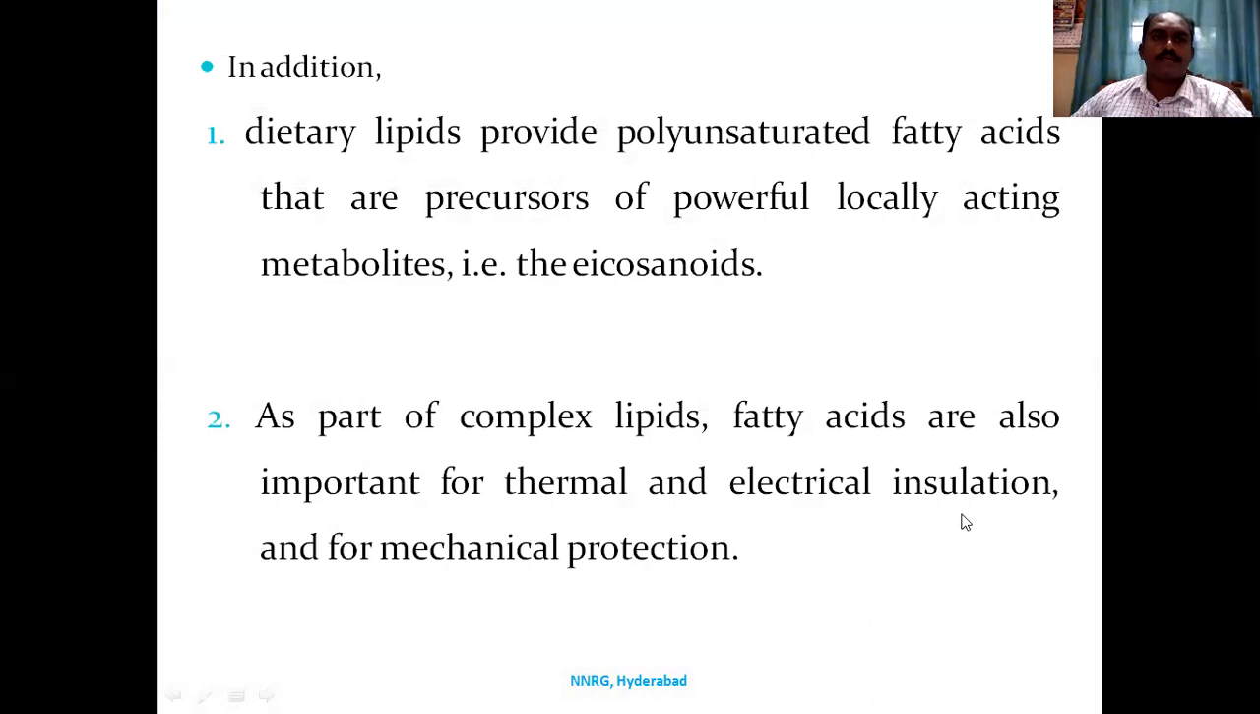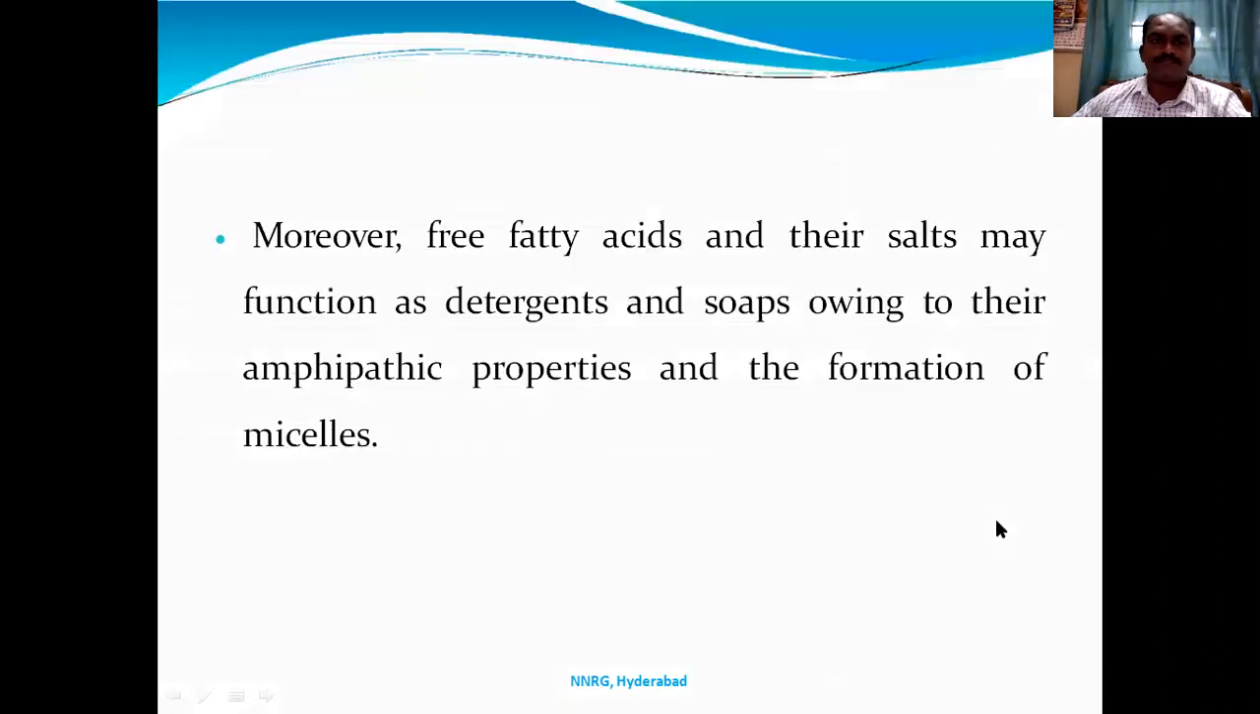In addition to that, dietary lipids provide polyunsaturated fatty acids that act as precursors of powerful local acting metabolites called eicosanoids. As a part of complex lipids, fatty acids are also important for thermal and electrical insulation, and even for mechanical support.